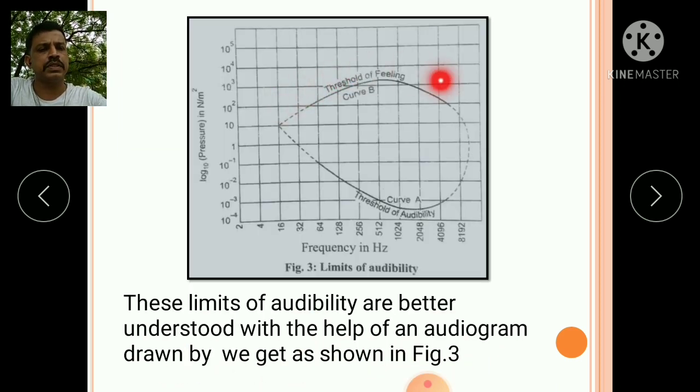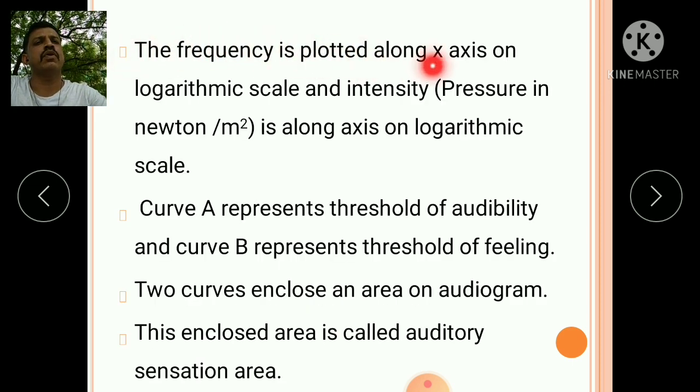So this is the graph: threshold of audibility, threshold of feeling, curve A and curve B. These limits of audibility are better understood with the help of an audiogram drawn using this figure. So this is the audiogram. The frequency is plotted along the x-axis on a logarithmic scale, and intensity pressure in newtons per meter square is also along the axis on a logarithmic scale.